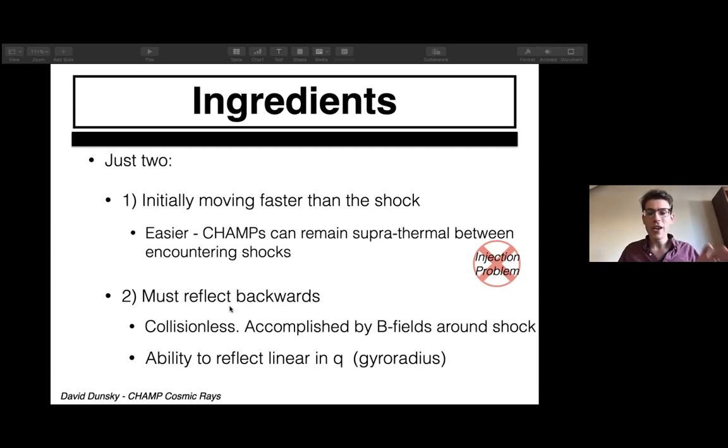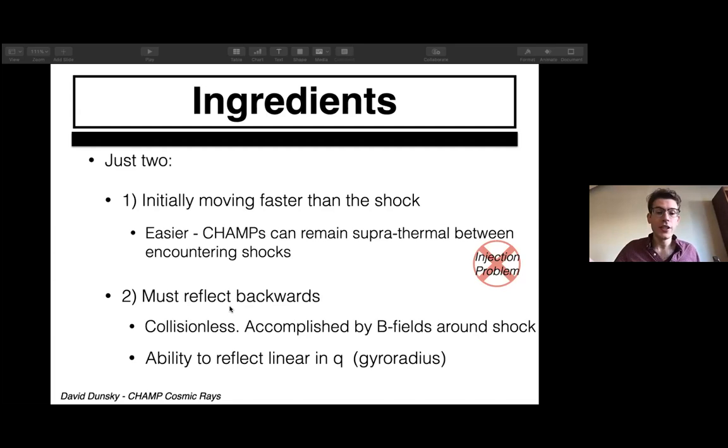And so champs don't really have what's called the injection problem, which normal protons and electrons do, because normal protons and electrons are typically at thermal speeds, and it's very difficult for them to satisfy the condition of being faster than the shock front itself. But obviously, some very small fraction of protons and electrons can satisfy this, and those are injected, we believe, to form these cosmic rays that permeate the galaxy and create a flux of cosmic rays on Earth.